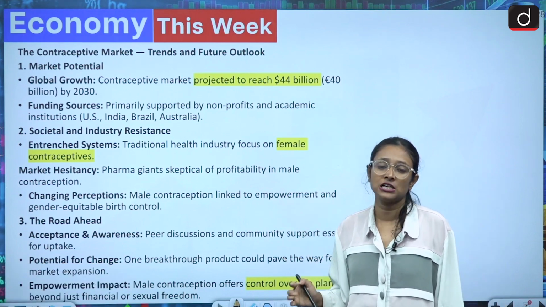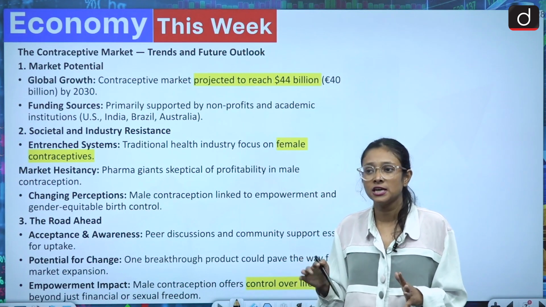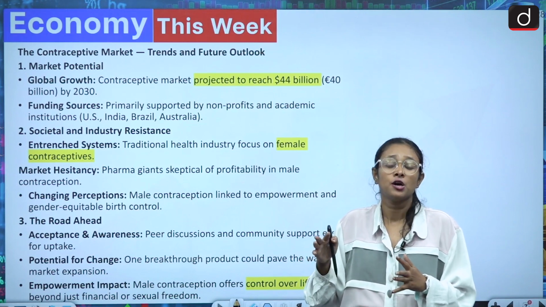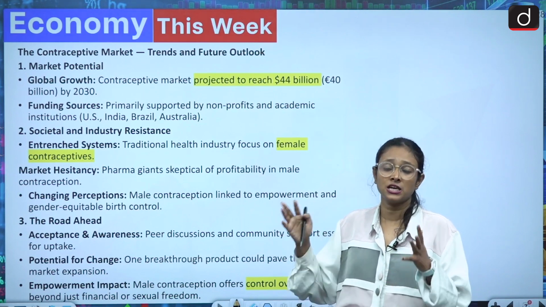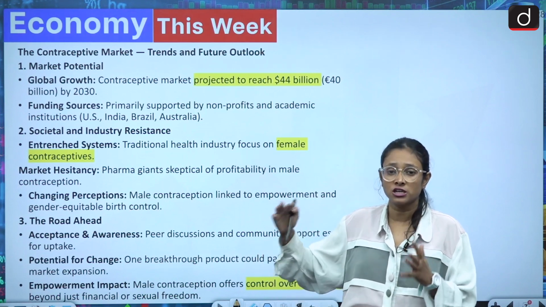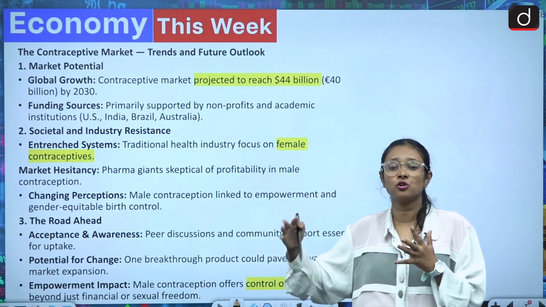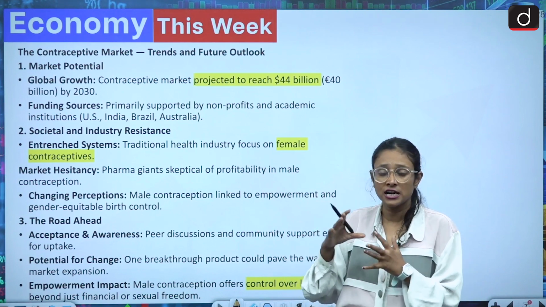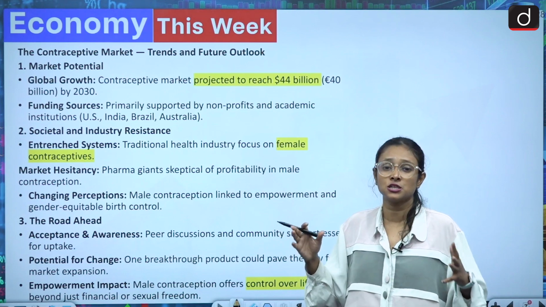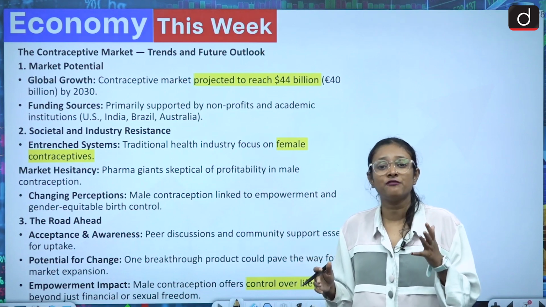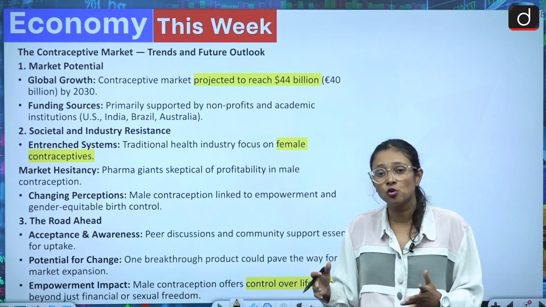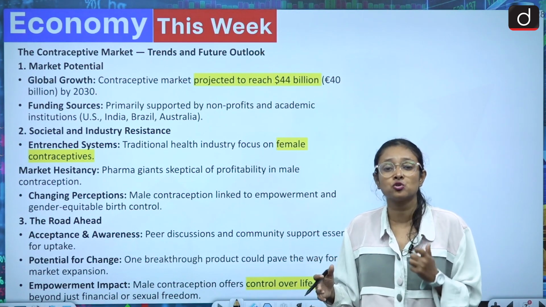This is a very societal problem because this is a matter of secrecy. And if we talk about the health industry, it has not researched, capitalized or invested much in male contraceptives, and it has not tried to find other alternatives. But right now various researches are going on, various market potentials are being explored so that they can invest, and there should be awareness regarding such things. And this is not just for financial or market benefits, it will also impact birth control, and it will have a huge societal impact.